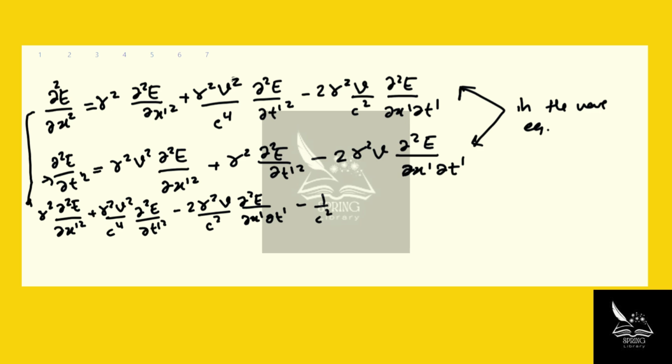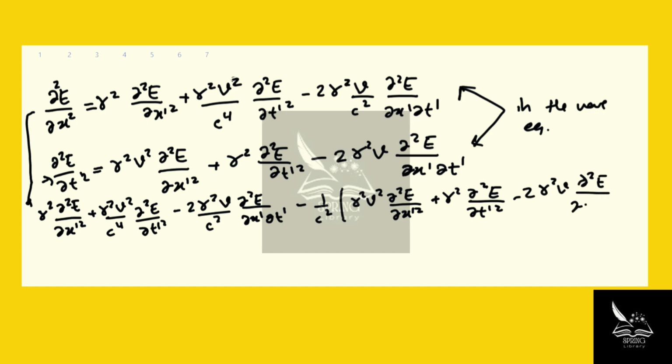Then we have this term, right? d squared E over dt squared. Now we have gamma squared v squared d squared E over dx prime squared plus gamma squared d squared E over dt prime squared minus 2 gamma squared v d squared E over dx prime dt prime.